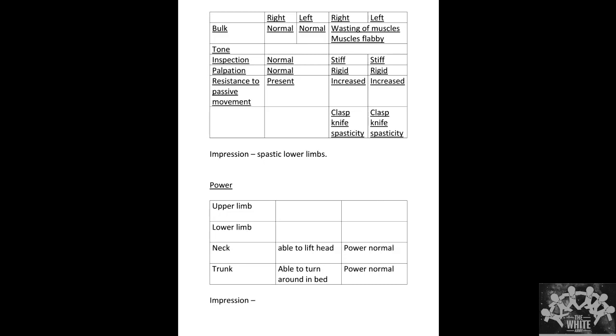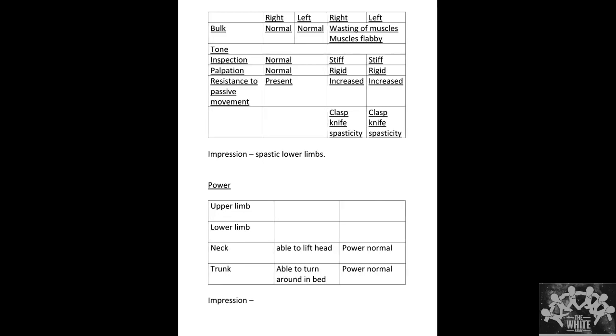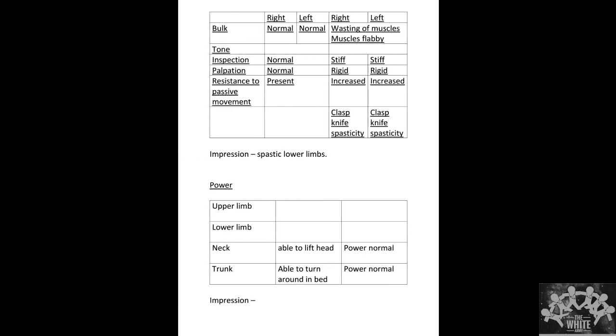And if by chance the child is moving, and you obstruct and the child is still moving, and you think you were able to assess the power with some resistance, you can mention 4+. Otherwise it's fine, you can mention whether the power is 3+ or whatever it is. Or if the child is not moving, you can say that you couldn't assess.